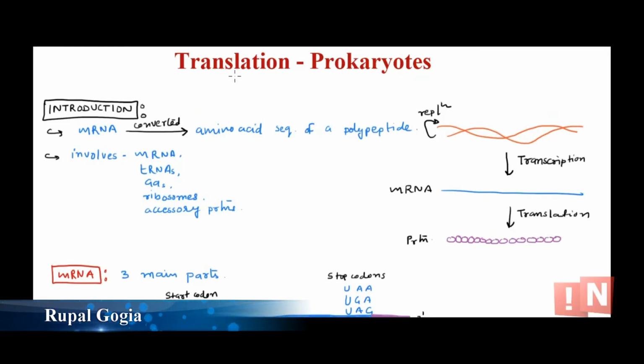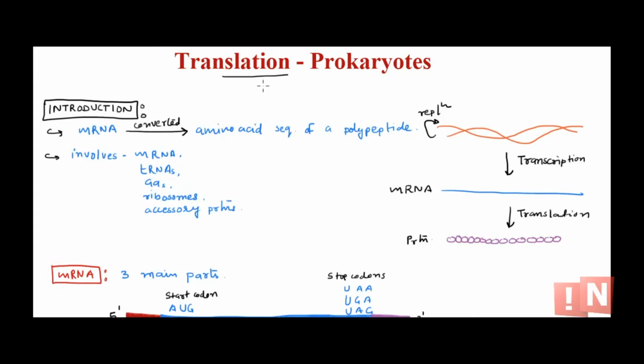Today we are talking about translation in prokaryotes. In Central Dogma, we have talked about DNA replication in prokaryotes and eukaryotes. We have talked about transcription, that is synthesis of mRNA in prokaryotes and eukaryotes, and today we will start with the last part of Central Dogma of molecular biology, that is translation. So today we will talk about translation in prokaryotes.